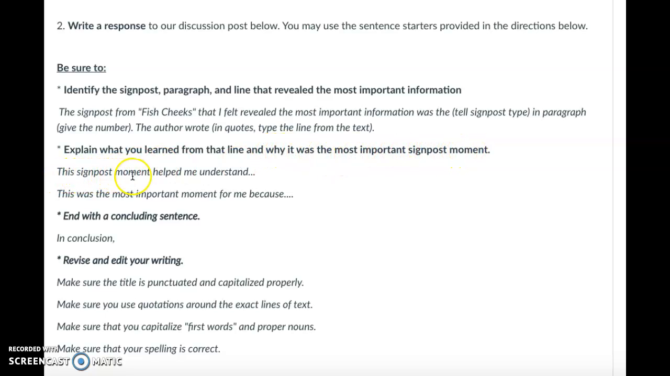This signpost moment helped me understand. This was the most important signpost moment for me because. And then following this, end with a concluding sentence.